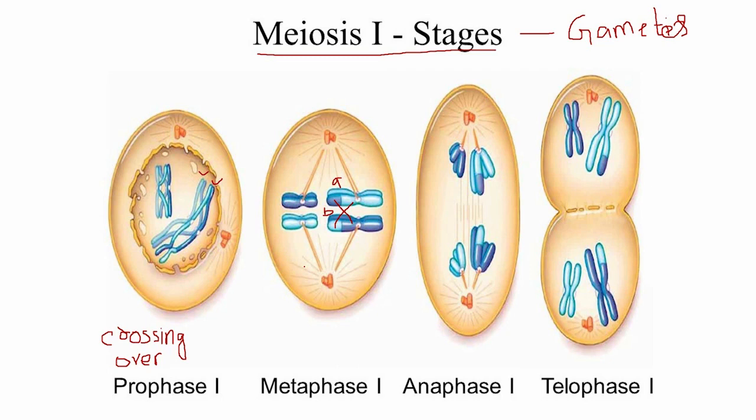That's why all the cells produced as a result of mitosis were genetically identical to their parent cells, whereas the cells produced as a result of meiosis will have variations from the parent cells. All the stages of meiosis are similar to those of mitosis, except the phenomenon of crossing over. In prophase 1, crossing over takes place and the nuclear membrane ruptures. As you can see, there becomes a hole in the nuclear membrane.